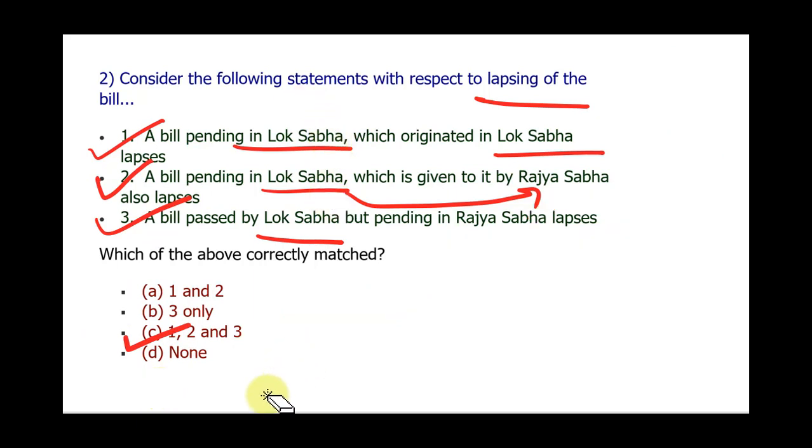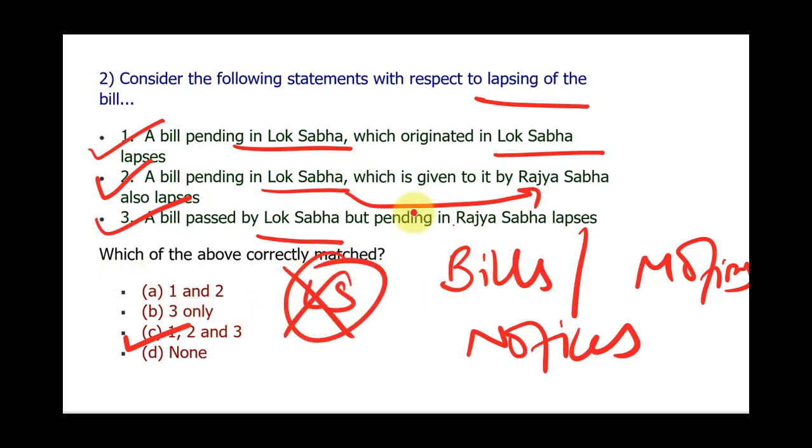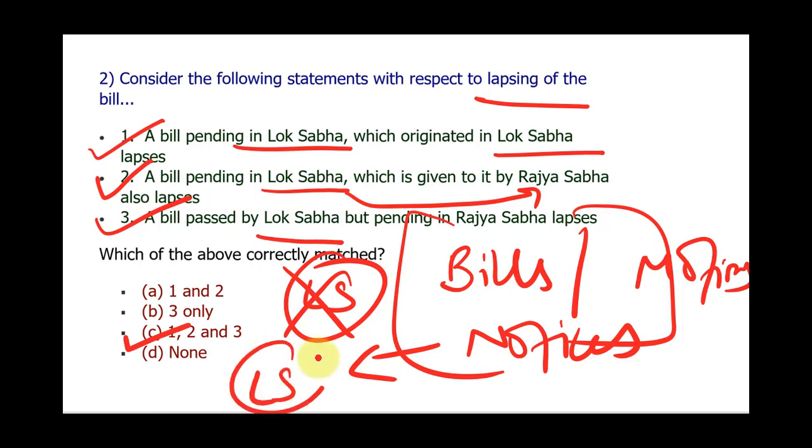When the Lok Sabha is dissolved, all the business including bills, resolutions, motions, notices and petitions pending before the Lok Sabha lapse. Such bills must be reintroduced in the newly constituted Lok Sabha to be pursued further. So when the Lok Sabha gets dissolved, all these things get lapsed as well, and the same needs to be reintroduced in the newly formulated Lok Sabha.